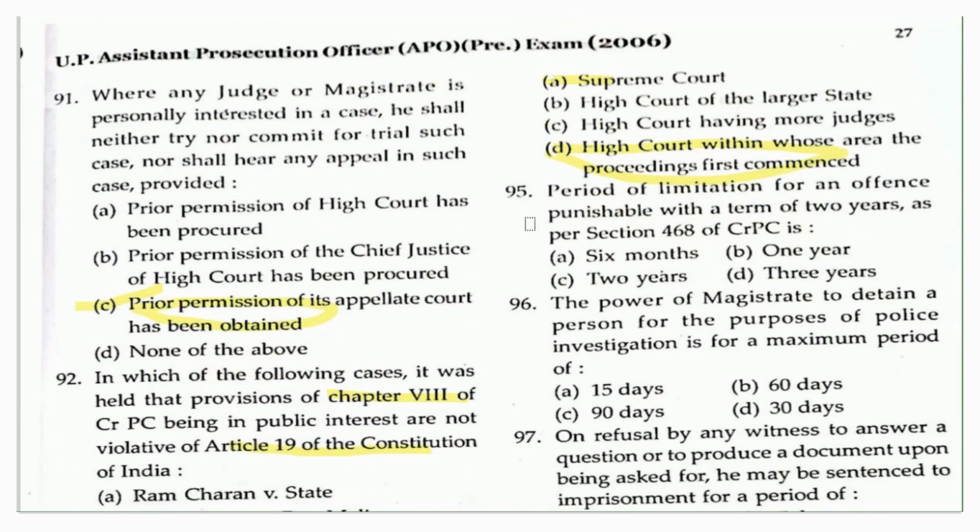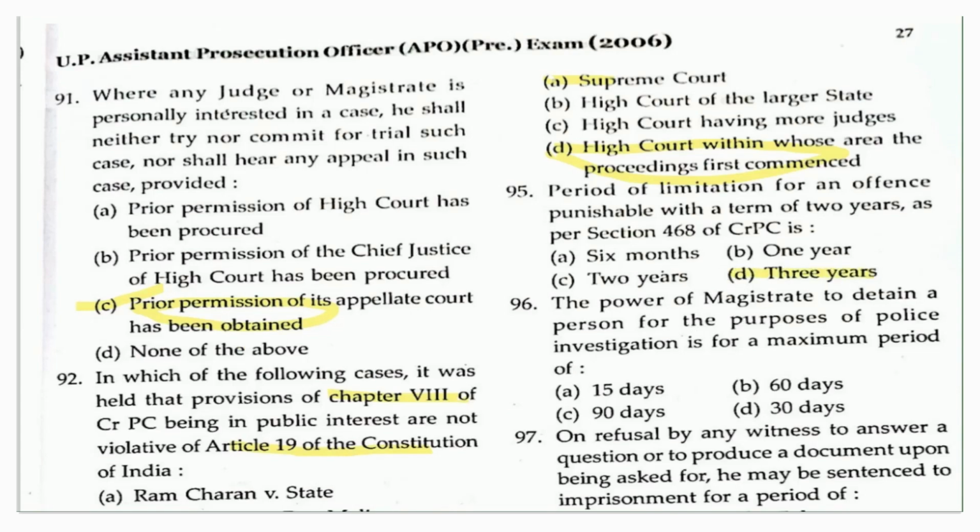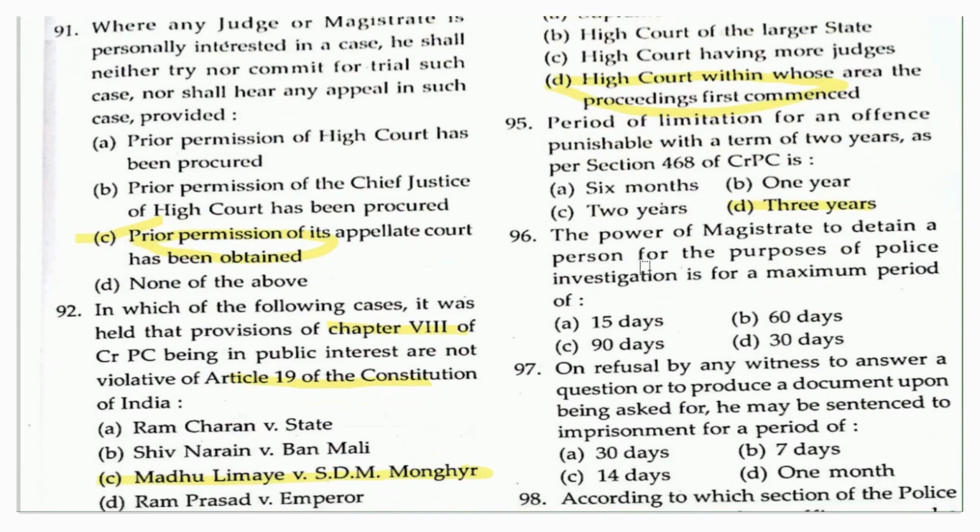Now, the other question from the CrPC: the period of limitation for an offence punishable with a term of 2 years, as per Section 468 of the CrPC, is 6 months, 1 year, 2 years, or 3 years. So the right answer is here, that is 3 years. Another question which had been asked from the CrPC: the power of the magistrate to detain a person for the purposes of police investigation is for a maximum period of 90 days. So Section 167 of the CrPC will help you here.